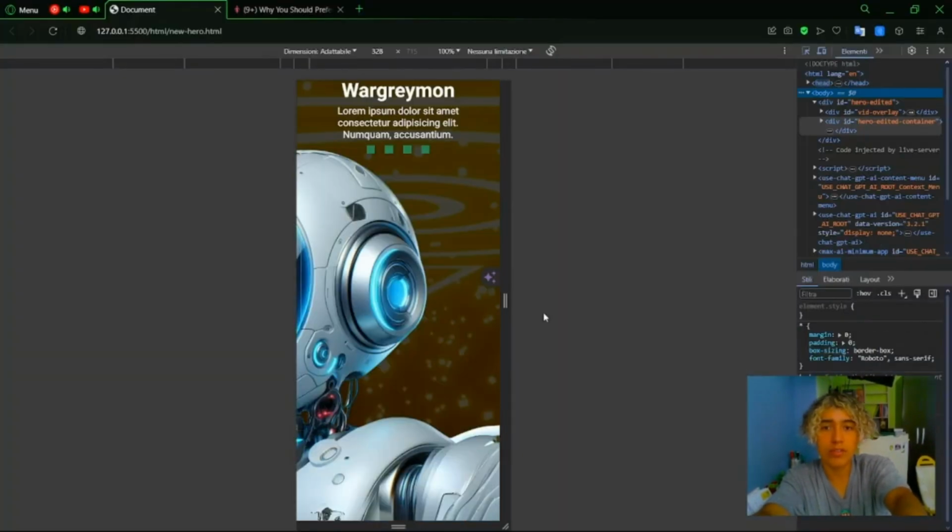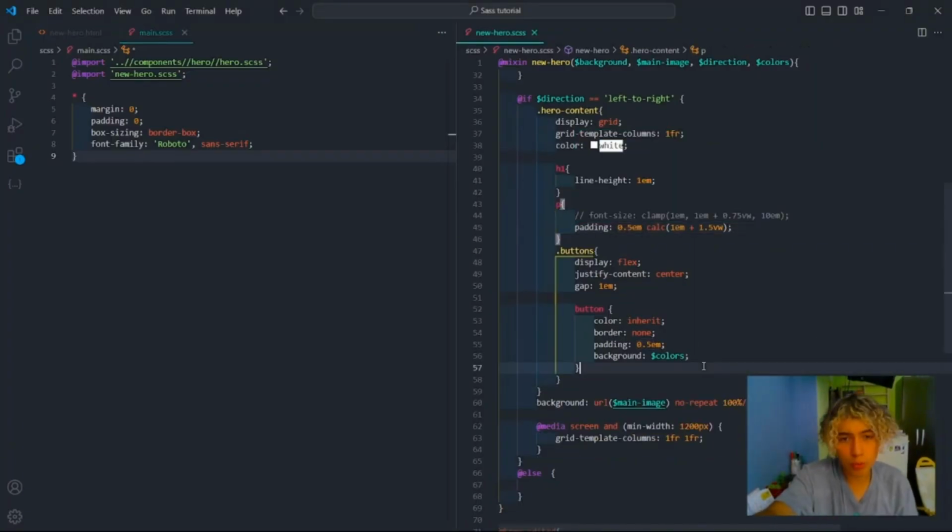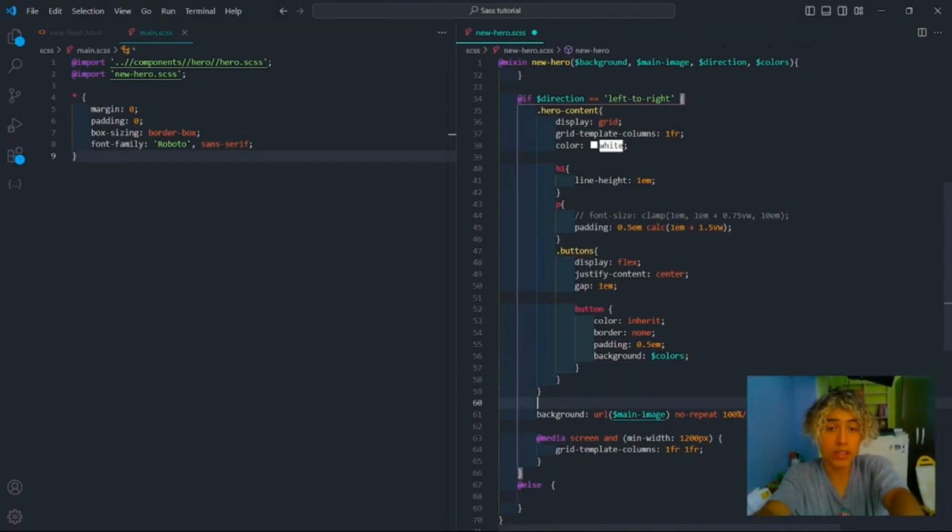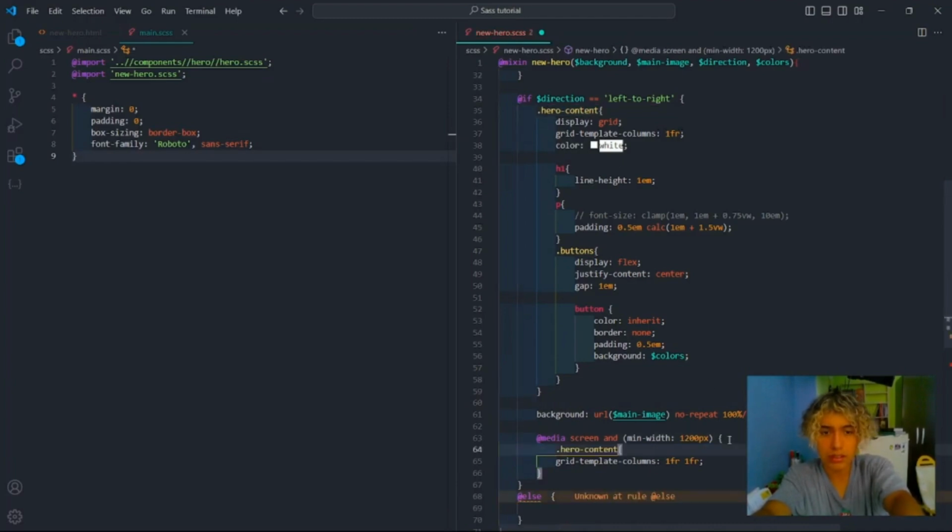For now, we don't have something because we also want to modify the background. We're gonna set it outside of the hero content on a general perspective. We're gonna set here media, and then this is gonna be for the hero content.